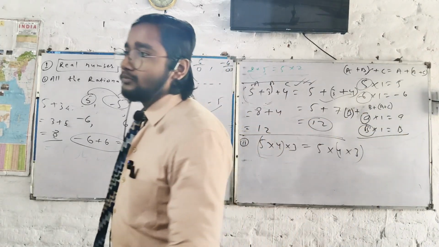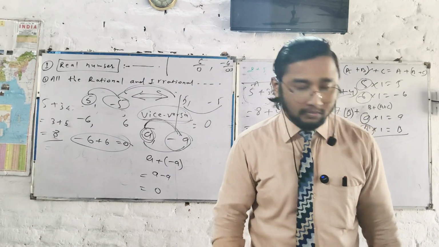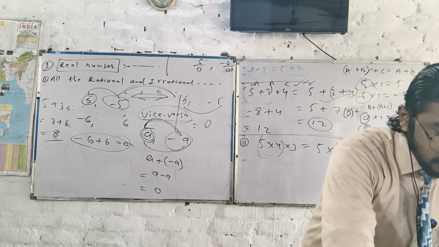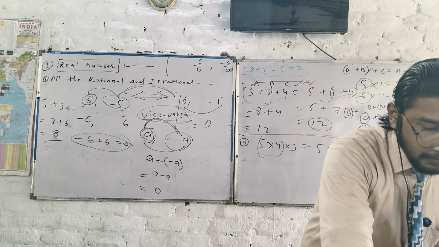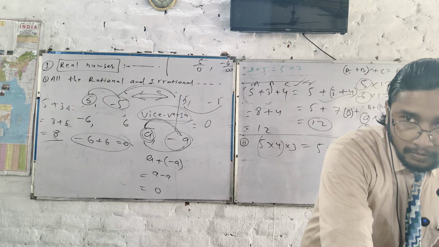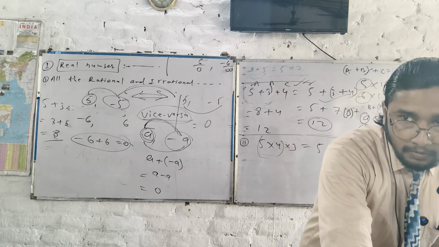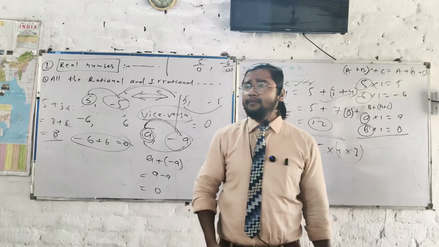A multiplied with B under bracket plus C. Which number point are you talking about? Third number. A multiplied by the bracket B plus C is equal to A multiplied by B plus A multiplied by C. If I separate B outside the bracket, then C multiplied by A is the answer.